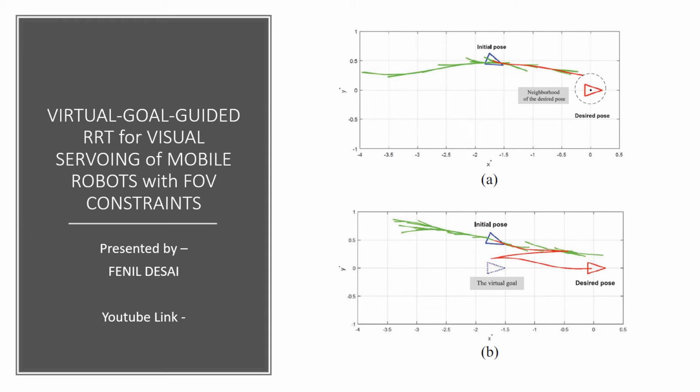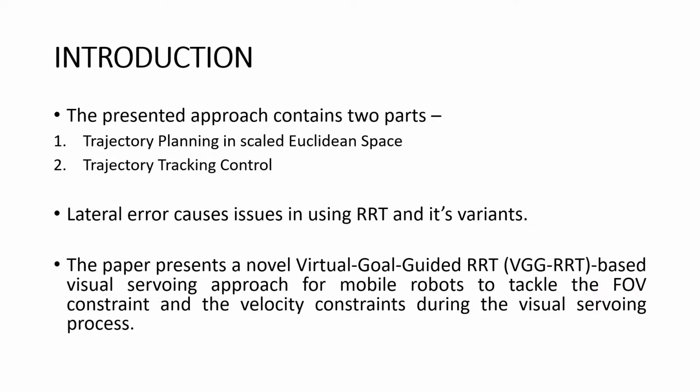Myself Penil Desai. Today my topic for paper presentation is virtual goal guided RRT for visual servoing of mobile robot with field of view constraints. In this article, a virtual goal guided rapidly exploring random tree based visual servoing approach is proposed for non-holonomic mobile robot to simultaneously satisfy the field of view constraint and the velocity constraint during the motion towards the desired pose.